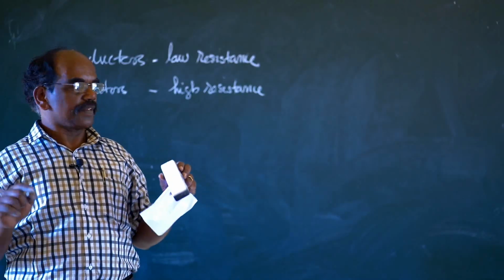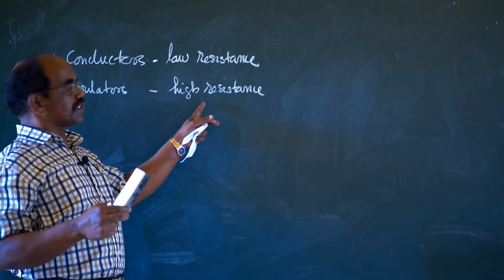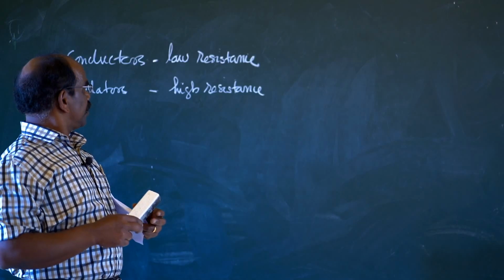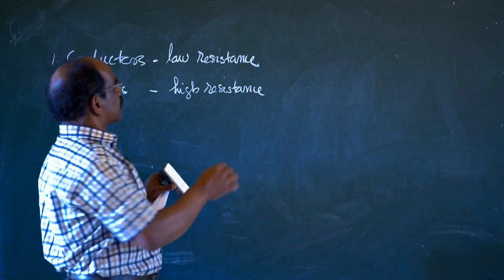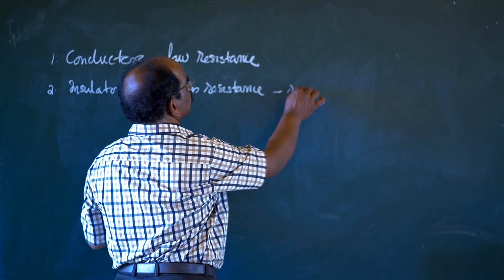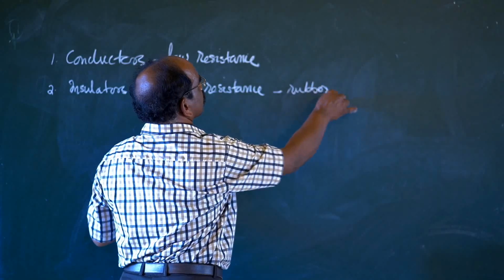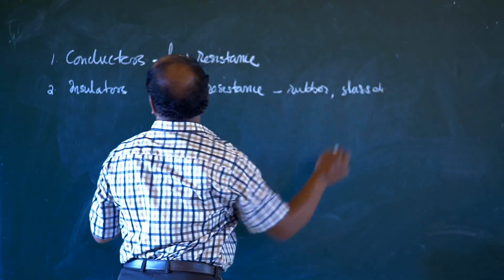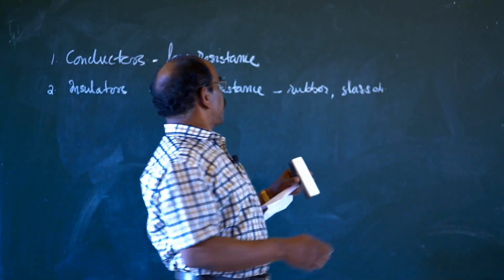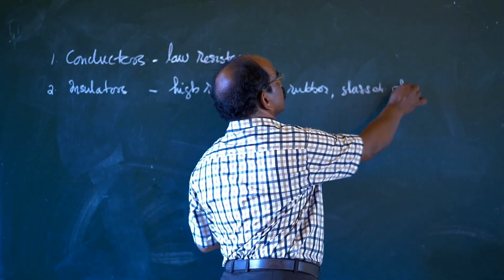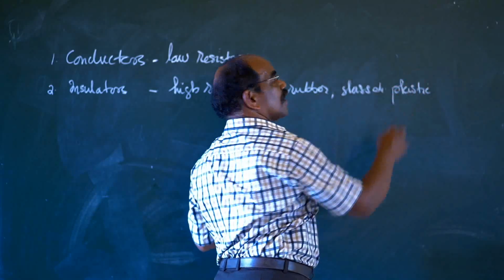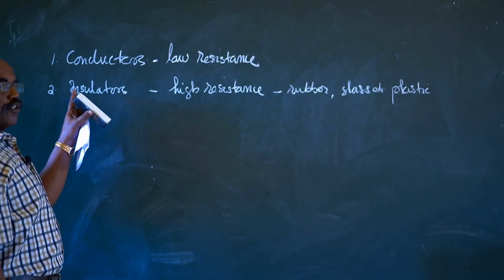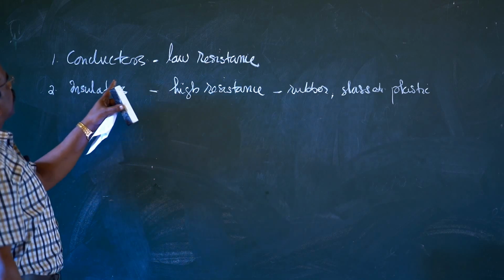Resistivity is very high, and that is called an insulator. In the insulator category we can say rubber, glass, plastic, etc. They are insulators. And these are the two main materials.